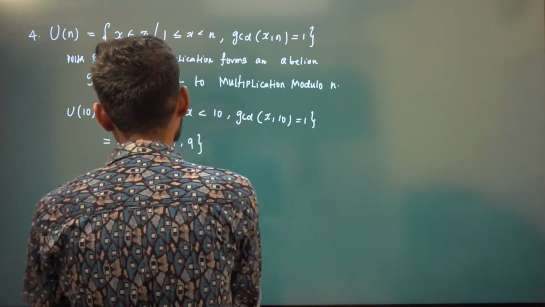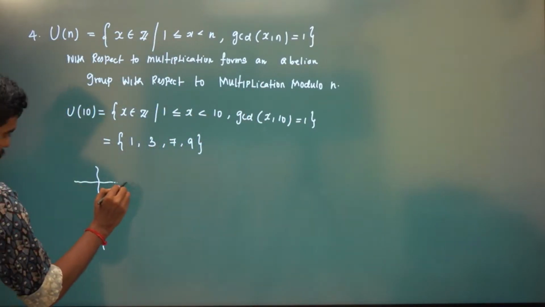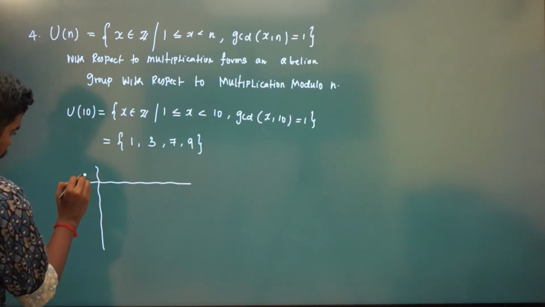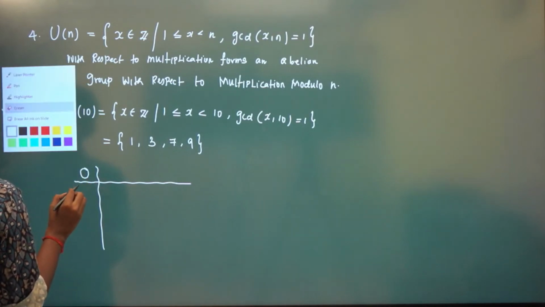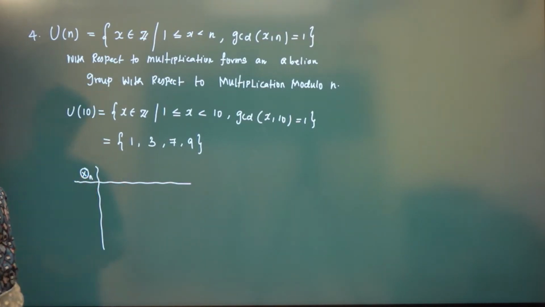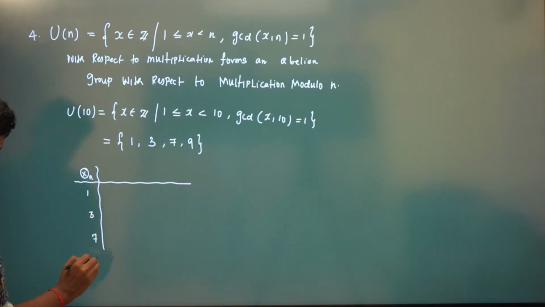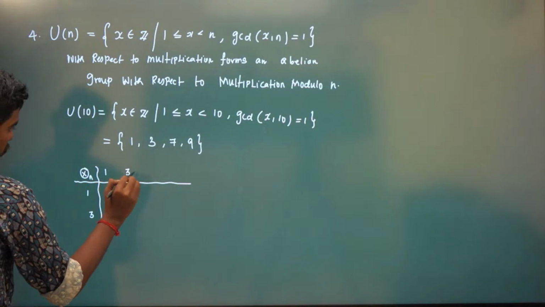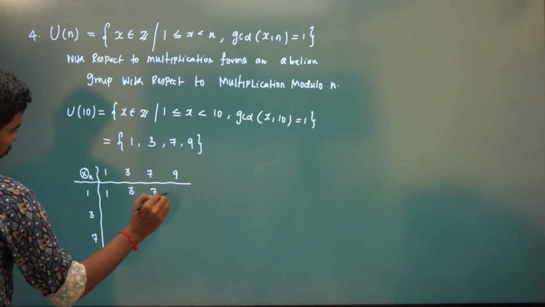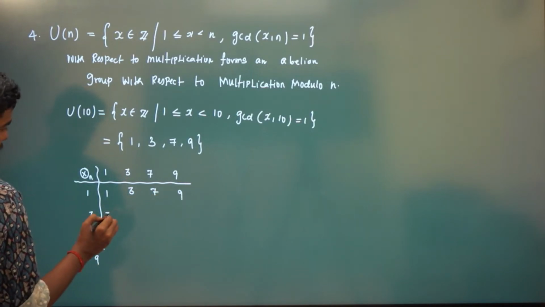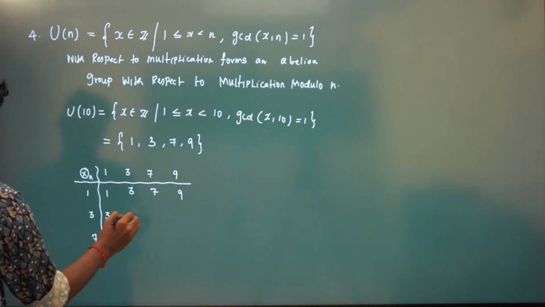Now this forms a group with respect to multiplication modulo n. So it is multiplication modulo n, right? So we have 1, 3, 7, 9. 1 into 1, 1 into 3, 1 into 7, 1 into 9. 3 ones are 3. 3 threes are 9, 9 modulo 10, 9 only.